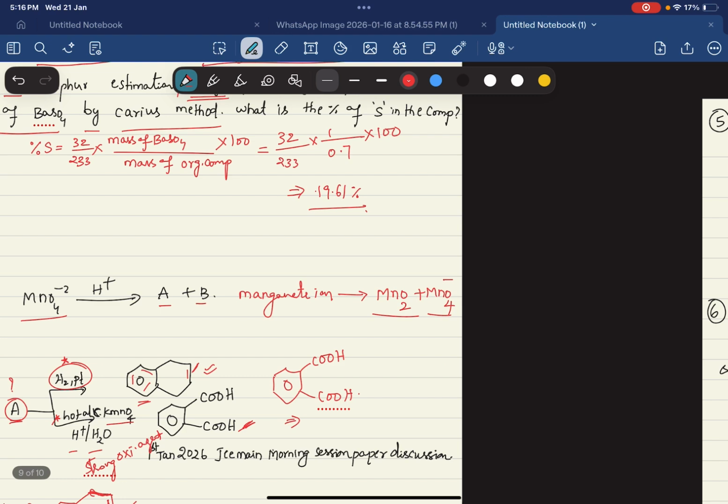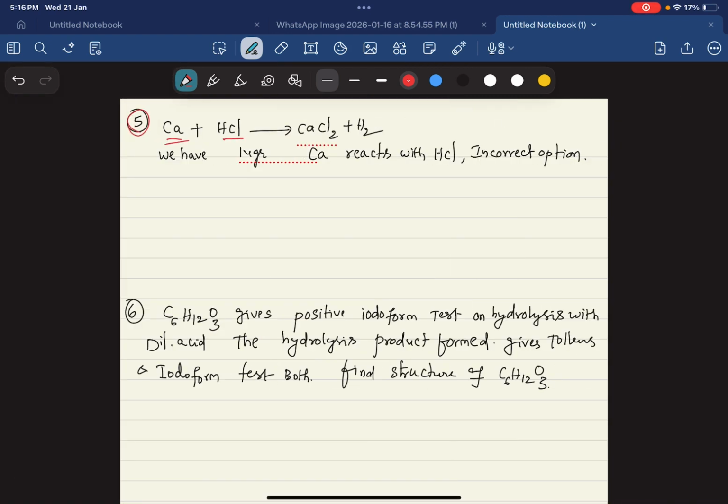Coming to the next question: calcium with HCl will give calcium chloride and H2. So Ca plus 2 HCl gives CaCl2 plus H2. So according to this, 1 mole of this reacts with 2 moles of this and gives CaCl2, and accordingly H2 will be formed. They are asking, for 14 grams of calcium, how much HCl will be formed. What we have to do first is apply the normal mole concept and find the related products with respect to reactants. After finding, you can understand which answer is wrong in the options.